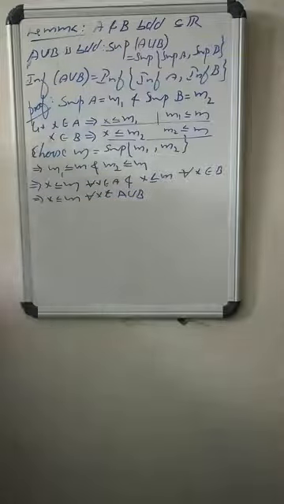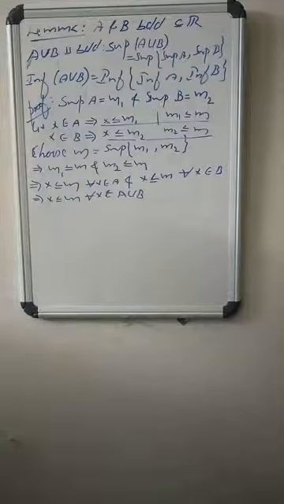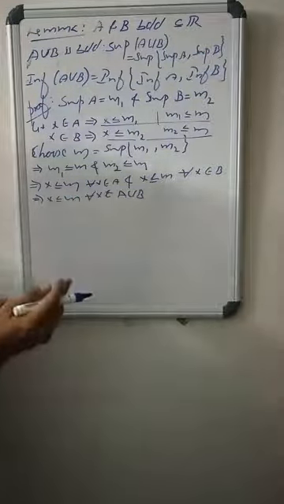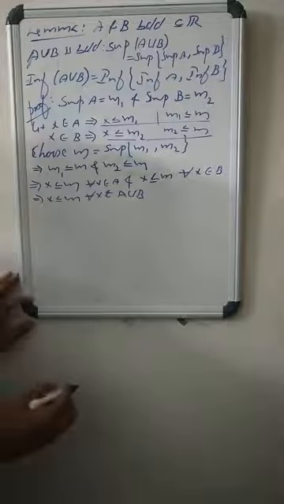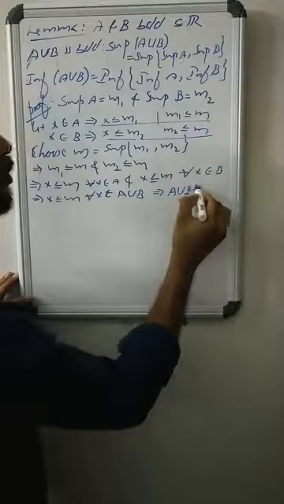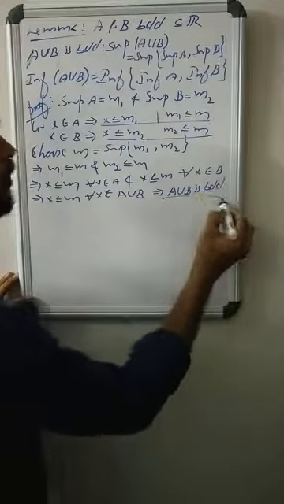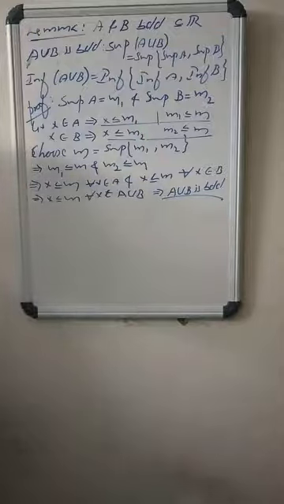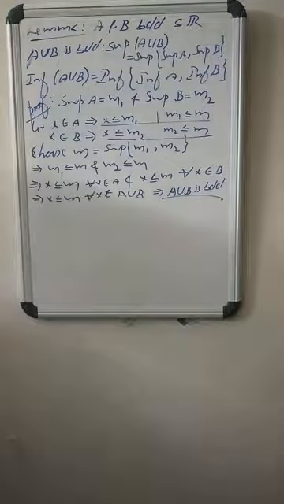So x less than or equals m for all x falling in A union B. So what's your conclusion? That means A union B is bounded. That is the first part. When A and B are bounded, then A union B is also bounded. That is proved by this argument. Okay.